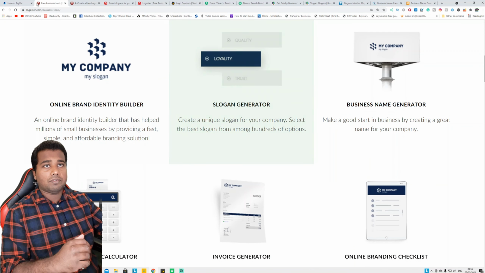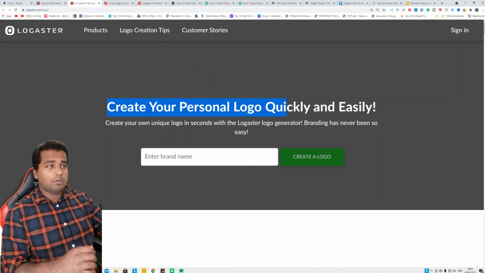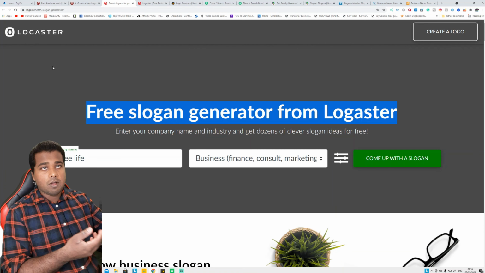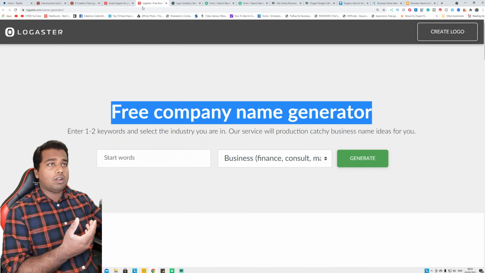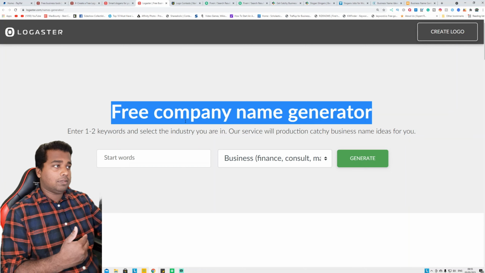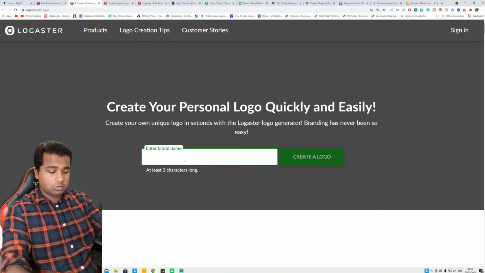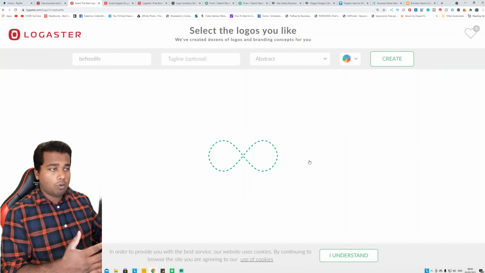So I can show you that. The first one is called create your personal logo from Lowcaster. The second one is called create free slogan, actually a free slogan generator for a business, guys. The third one is called free company name generator. For example, if I go to the logo generator, I put my YouTube name and click create logo, and it will create a couple of logos for you guys.